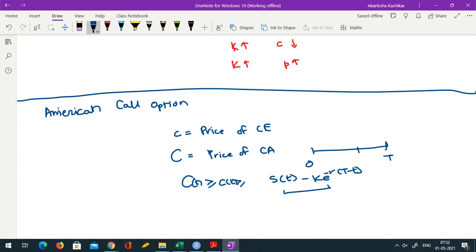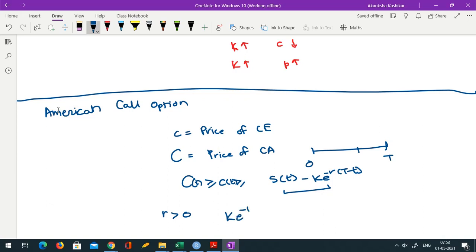From where does this come? In the very beginning of this course, we did derive a lower bound for the call option price. So that lower bound was something like this. From that we have this, and we know that generally r, the risk-free rate of interest, is going to be positive.